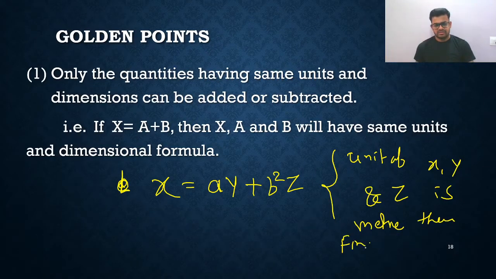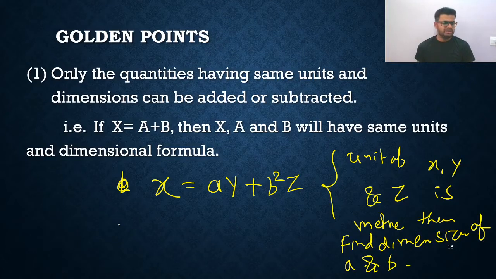Then find the dimensional formula of A and B. Dimensional formula of A and B you need to find.